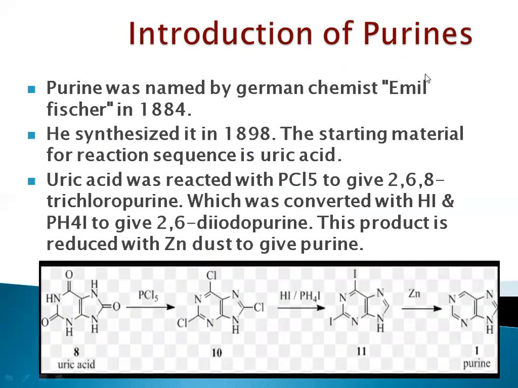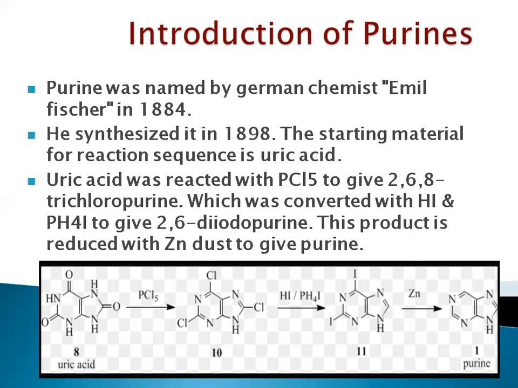First it is the introduction of purine, but for that we need to know what is a heterocyclic compound. As we all know, it is nothing but a cyclic or ring compound which contains at least one atom other than the carbon atom, such as nitrogen, sulfur, oxygen, selenium, phosphorus, silicon, boron, and arsenic. These all are members of a ring which is known as a heterocycle or a heterocyclic compound. And the atom which is other than the carbon atom is known as a heteroatom.